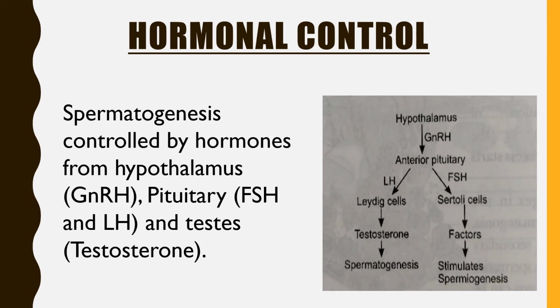Whereas follicle stimulating hormone, FSH, acts on Sertoli cells, and the Sertoli cells produce some kind of factors, and these factors stimulate spermiogenesis. This way, in males, spermatogenesis is controlled by hormones. This is a diagram as well to keep in mind, a sequence.